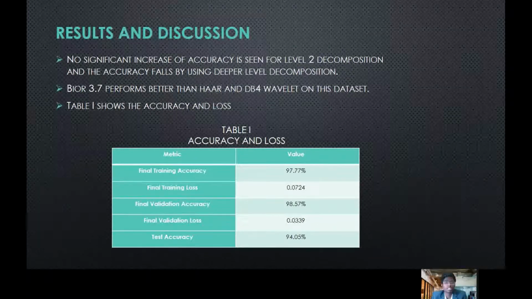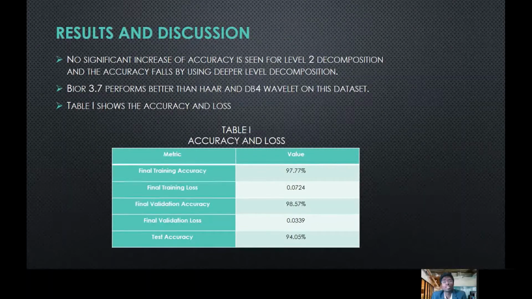Now coming on to the results and discussion. No significant increase of accuracy was seen for level 2 decomposition, and the accuracy fell when using deeper levels of decomposition. Bayer 3.7 performed better than Haar and D4 wavelets on this dataset. The table shows the accuracy and loss. The final training accuracy of the model was 97%, the final validation accuracy was 98%, and the final test accuracy was 94%. The training and validation losses were also very close to each other, which shows that there was no overfitting in the model.